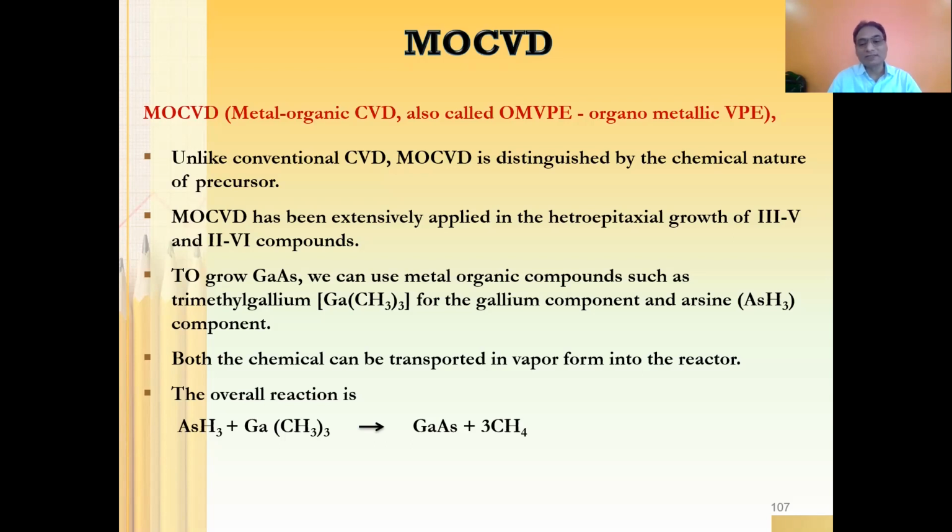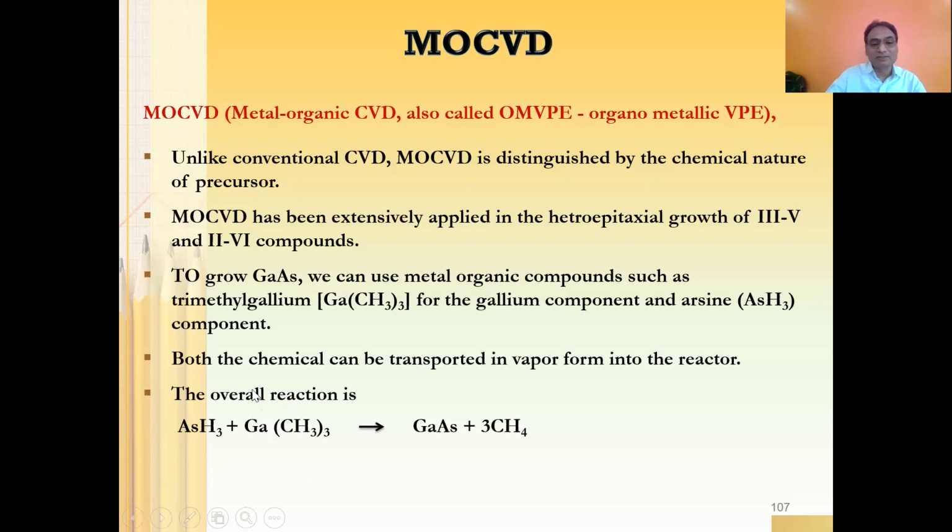Both the chemicals can be transported in vapor form into the reactor. As I mentioned earlier, whether the chemicals are in liquid, gaseous, or solid form, those materials need to be vaporized and transported to the reaction zone. The overall reaction in MOCVD is going to be like this, because this is a gallium.